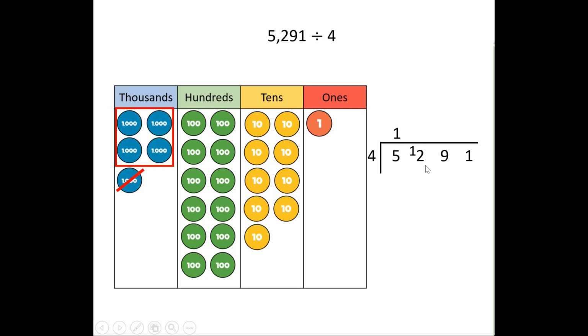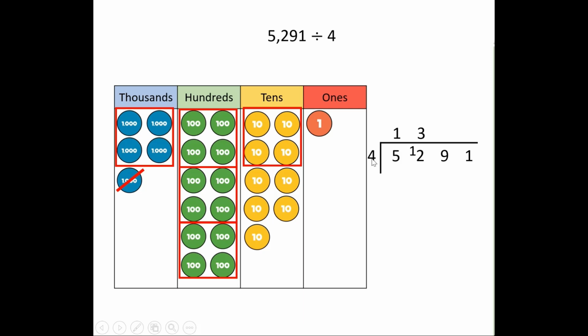So let's say that again. We asked ourselves, how many 4s go into 5? We knew that the closest we could get to was 1 because 1 times 4 is 4. But we had 1 remaining, so this now becomes 12. Now I know at home you know this. How many 4s go into 12? Well done. 3. We got that into exactly the even amount, didn't we? So we've got nothing to move over into the 10s now.